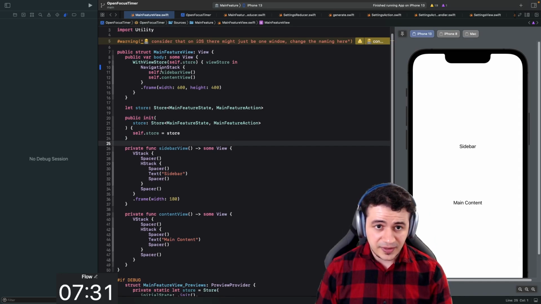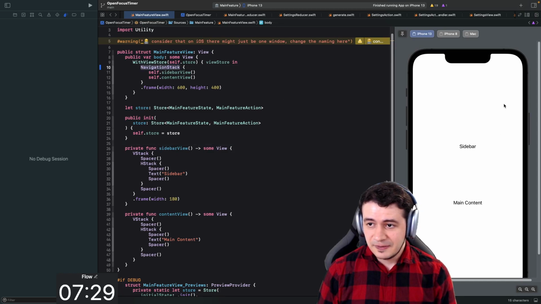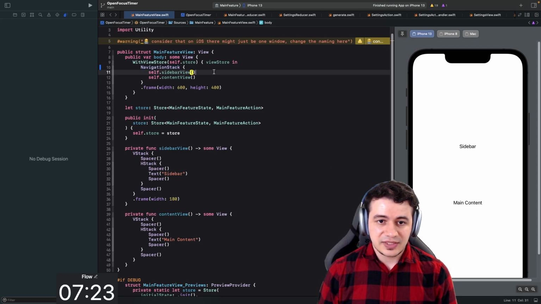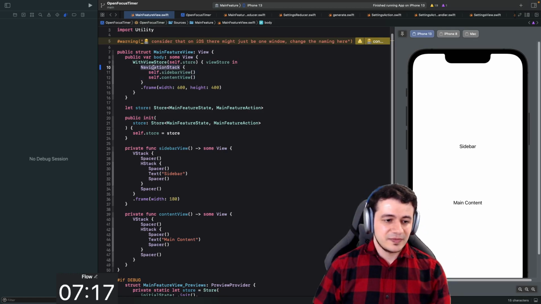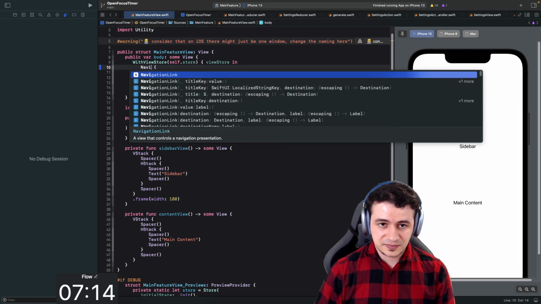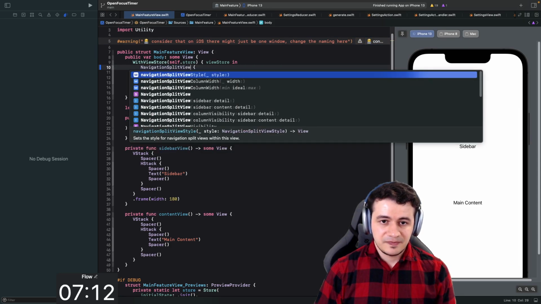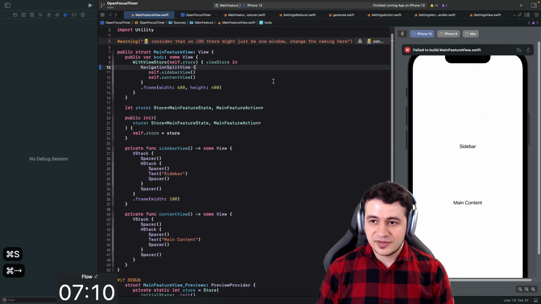Alright, but we were trying to use navigation stack. I can already see a difference here. It is now showing the sidebar at the top and the main content at the bottom. So that's different. Because it expects, okay, because this is not a navigation split view. So let me try navigation split view. This is basically what it was rendering as before, I guess.